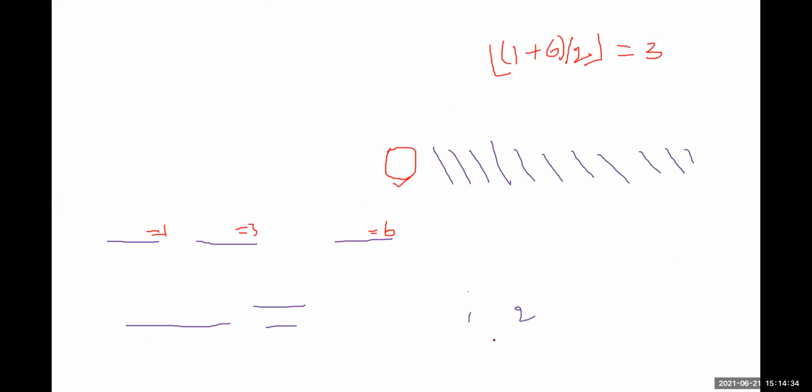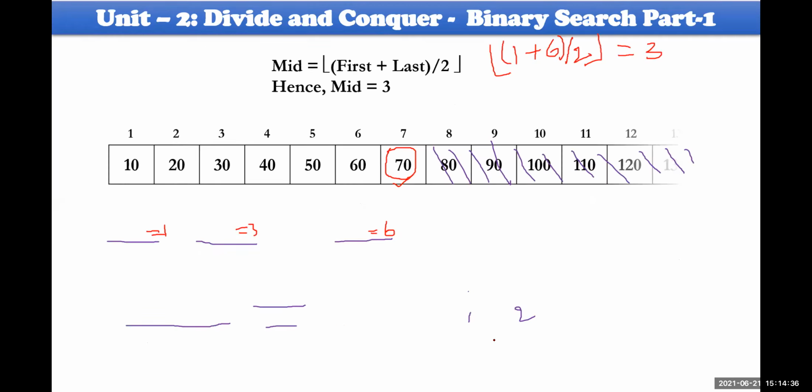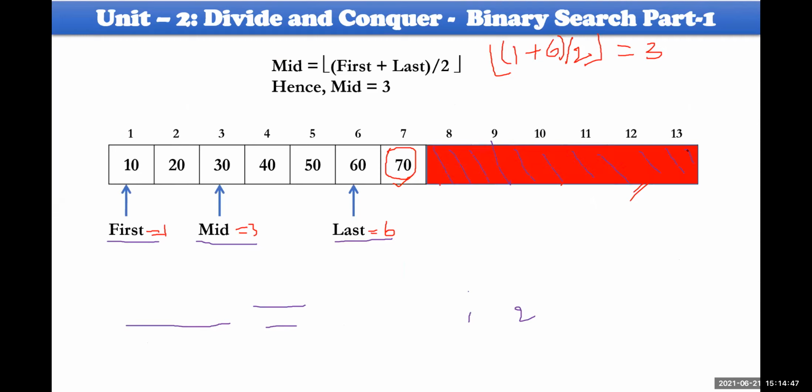Then this entire data will be struck off. This data cannot be taken into consideration and will not be within the search space. Therefore, we search the data only between first and mid minus 1. This is our actual search space here.